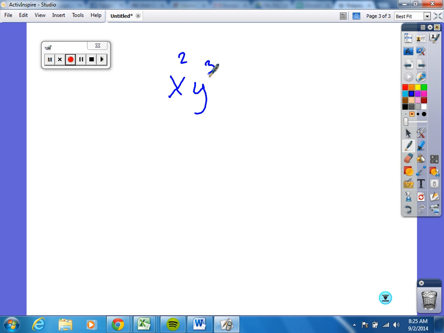You times them. Okay, I could understand that. This would actually be degree 5. You would just add the powers together. Make sense? Okay, what is this? Monomial, binomial, trinomial, 4-term, 5-term? Still a monomial.